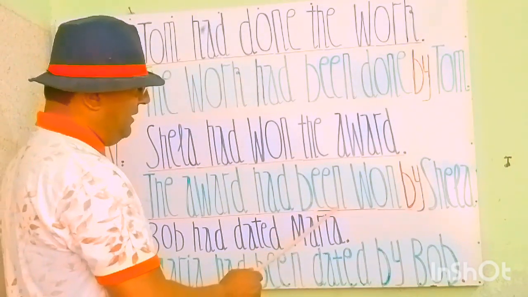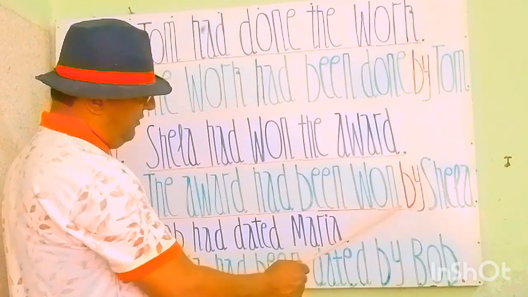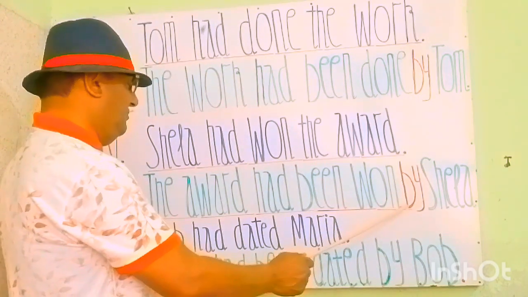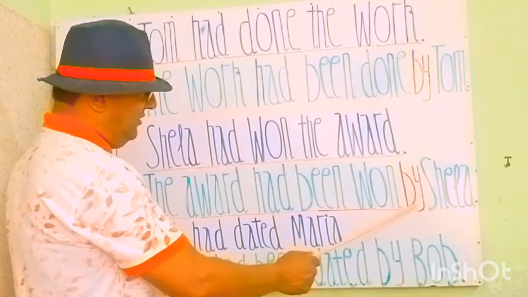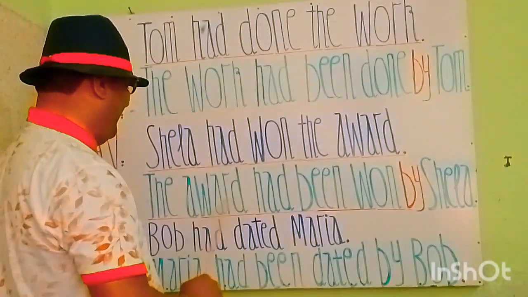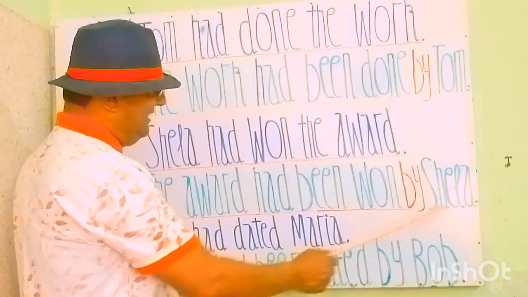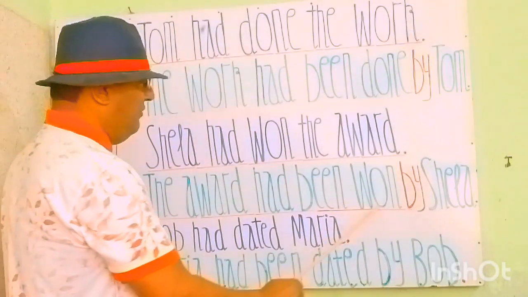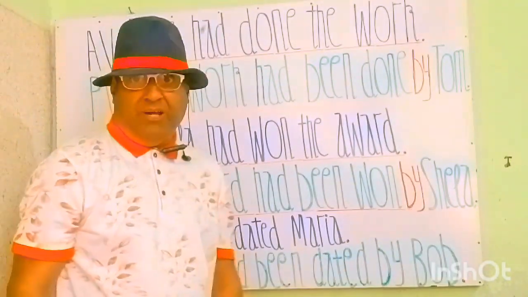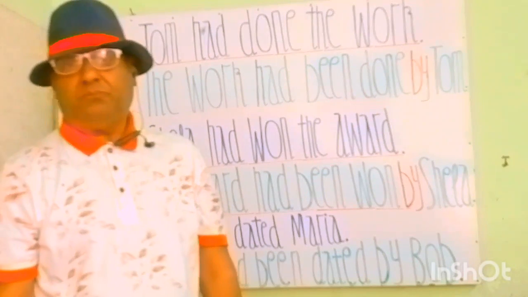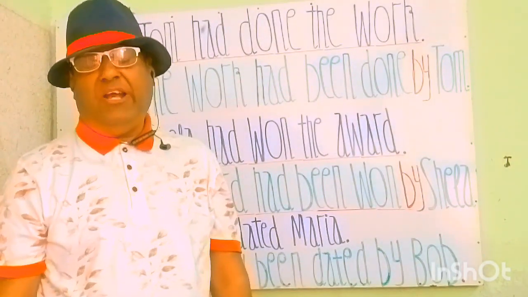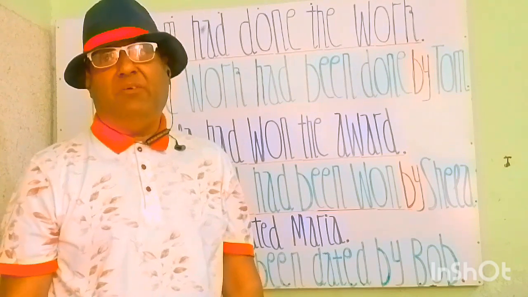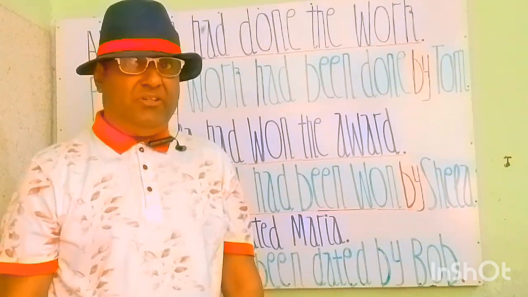Then the third form of the verb, won, the past participle form of win, and by rules we add by to connect the object Sheila and the award. The award had been won by Sheila. Award Sheila से जीता जा चुका था.